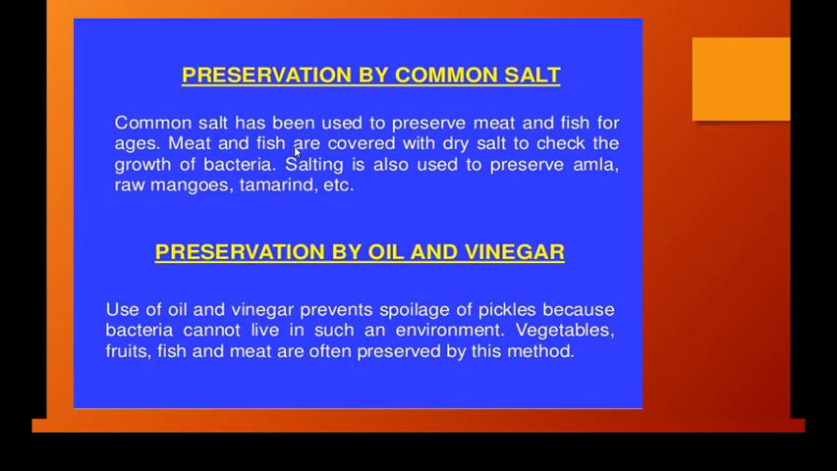Now let us see how preservation is done by common salt. Common salt has been used to preserve meat and fish for ages. If you see meat and fish, a large amount of salt is sprinkled on them so that they can remain for a long time. They are covered with dry salt to check the growth of bacteria. Salting is also used to preserve amla, raw mangoes, tamarind, etc.